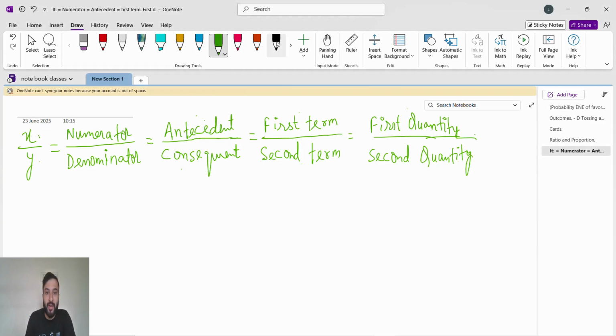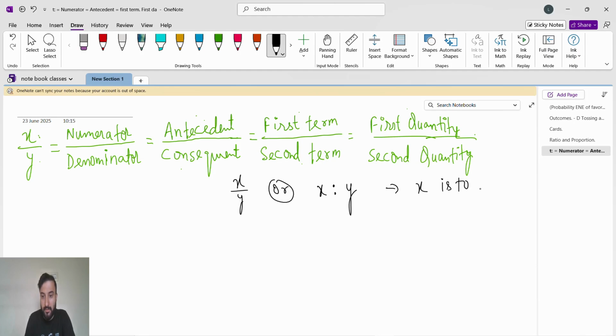And the ratio, we know, is in the fraction form x by y, or we will write it like this also: x is to y. This is how the ratio is being represented. X is to y.